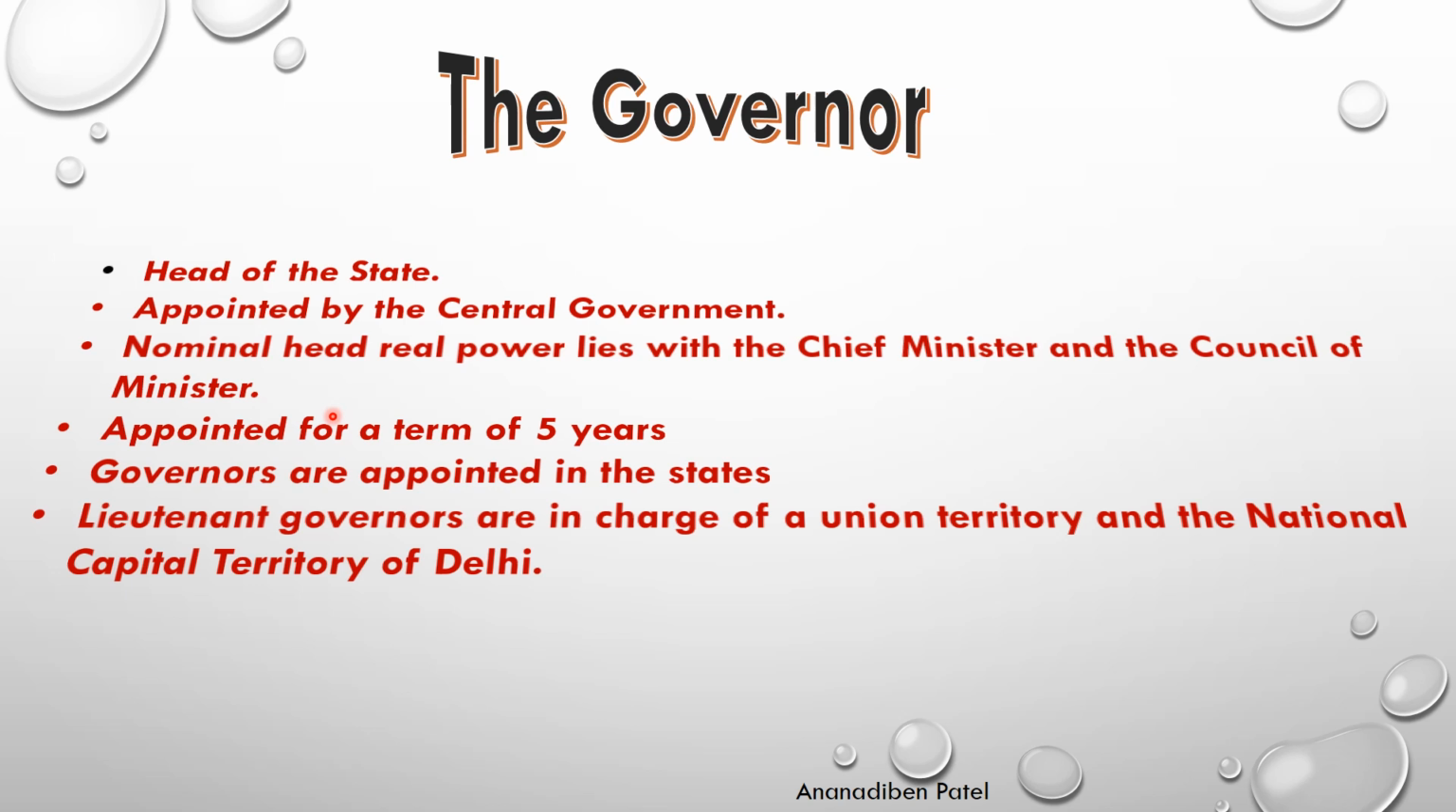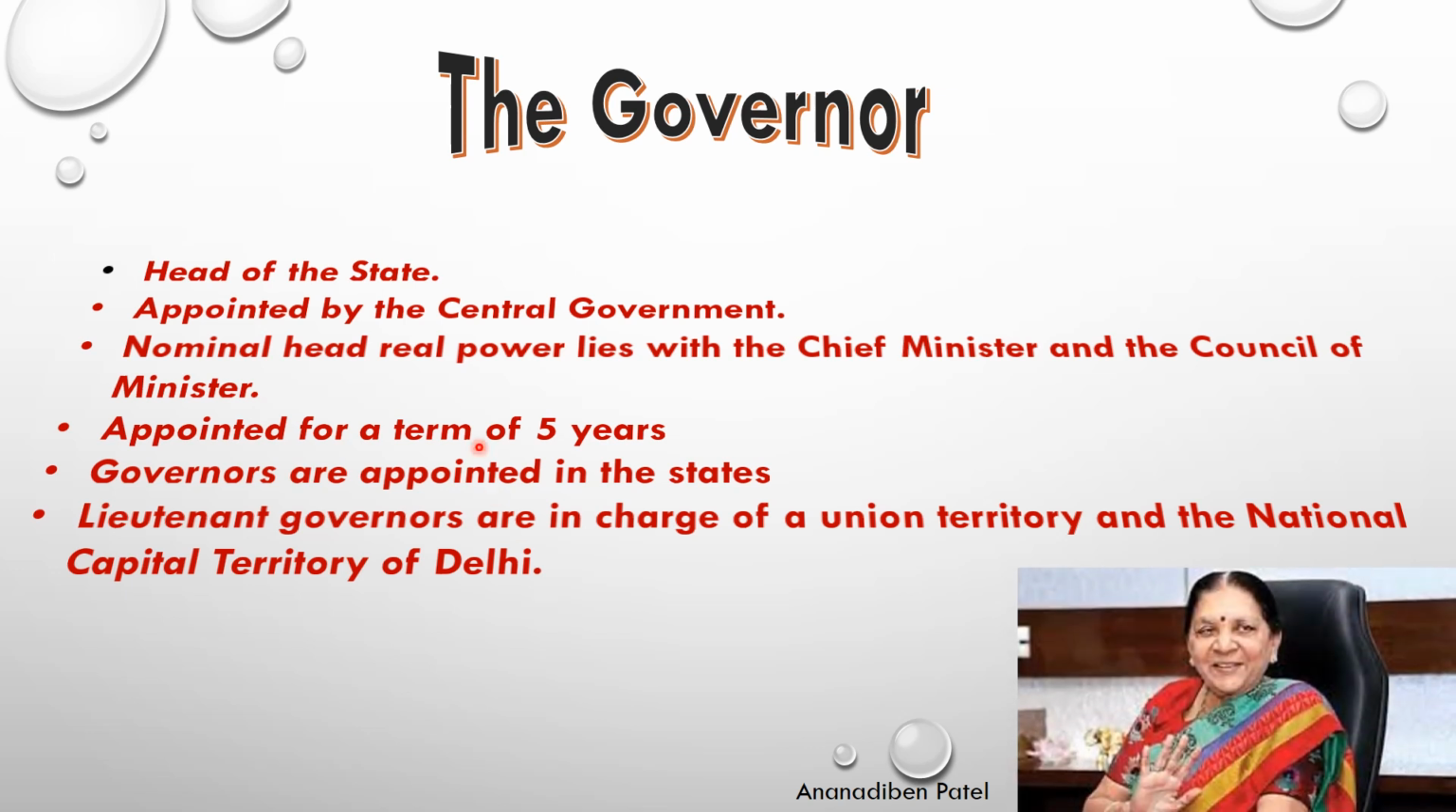The governor is appointed for a term of 5 years. Governors are appointed in the states, and lieutenant governors are in charge of Union Territories and the National Capital Territory of Delhi. Now, who is the present governor of Uttar Pradesh? Anandiben Patil.